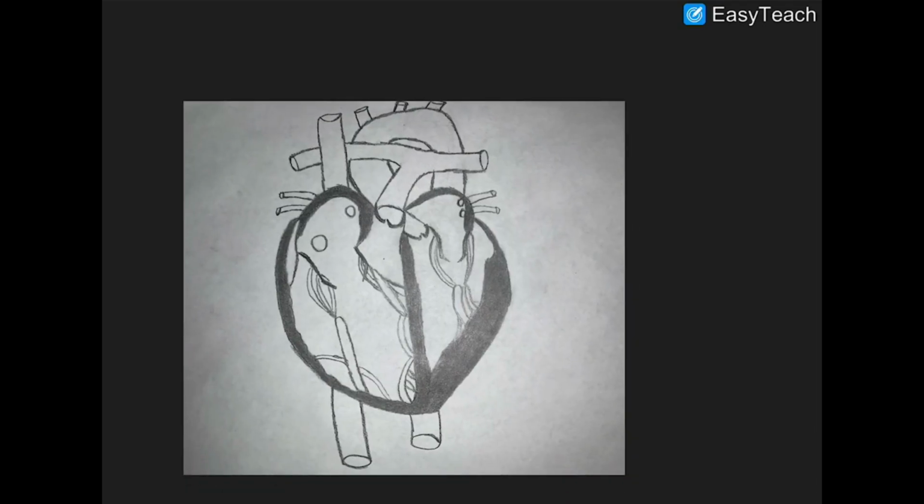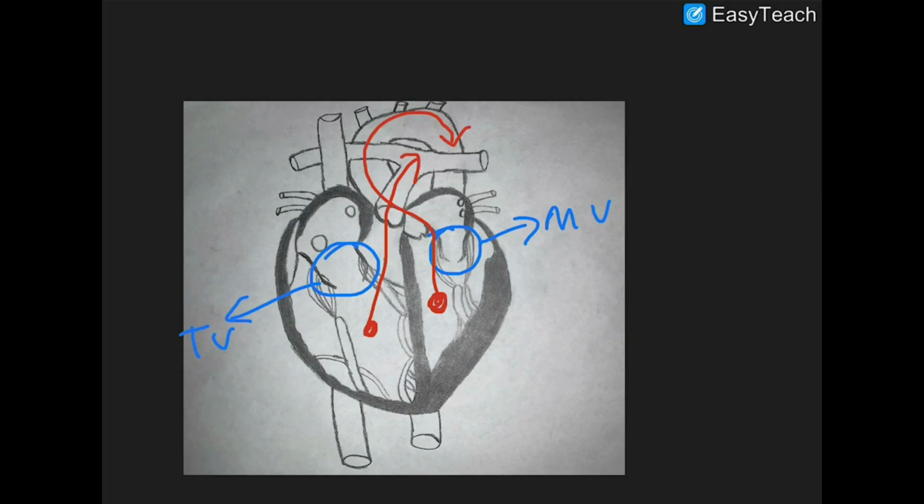So if we scroll down here, I tried to draw a picture of the heart. If we circle these valves here, this valve right here and this valve right here are your tricuspid valve and mitral valve, respectively. So this is your tricuspid valve, and this is your mitral valve. And when your ventricles contract, when your right ventricle contracts, it's going to push blood into the pulmonary artery. And when your left ventricle contracts, it's going to push blood into the aorta.